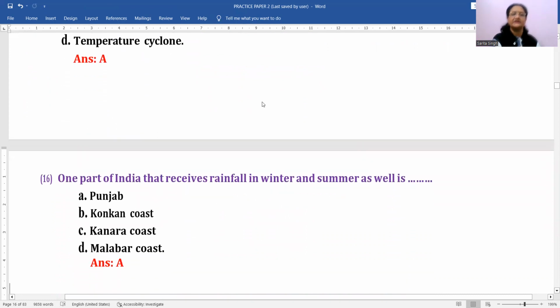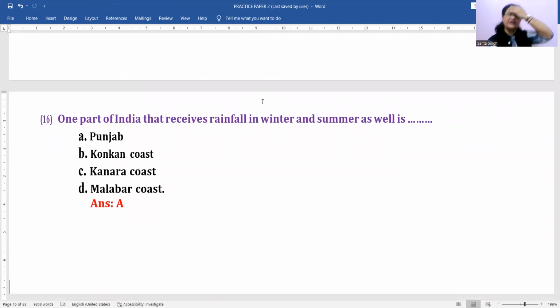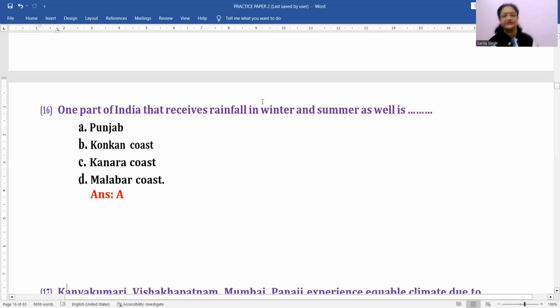One part of India that receives rainfall in winter and summer as well is the Punjab region, because Punjab region is getting winter rainfall by the western disturbances as well as the summer rainfall by both the monsoons. That means southwest monsoons from both the sides, from Arabian Sea side also, from the Bay of Bengal side also. So it is getting sufficient rainfall during summers as well as winters.